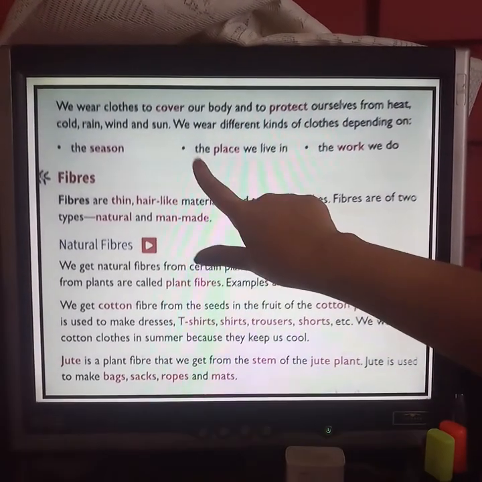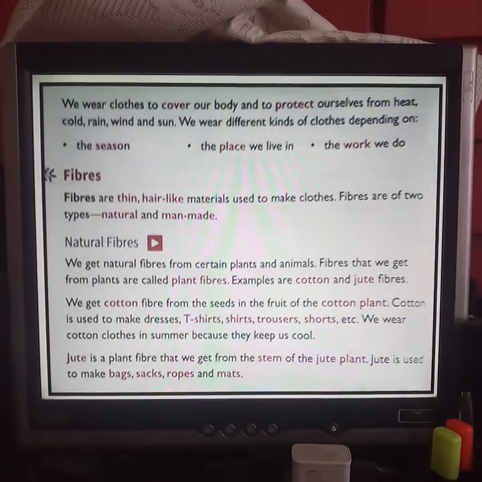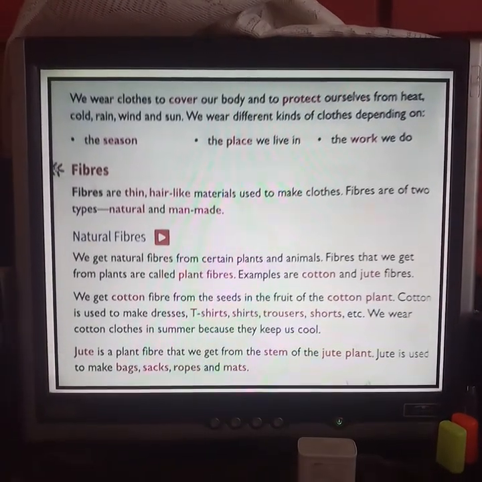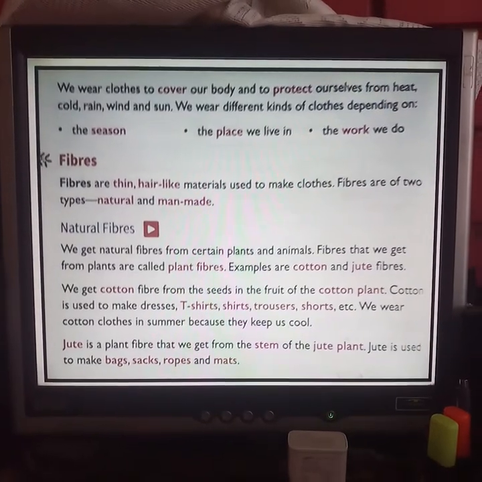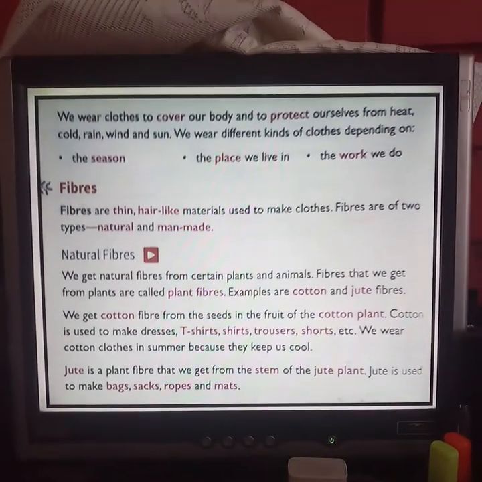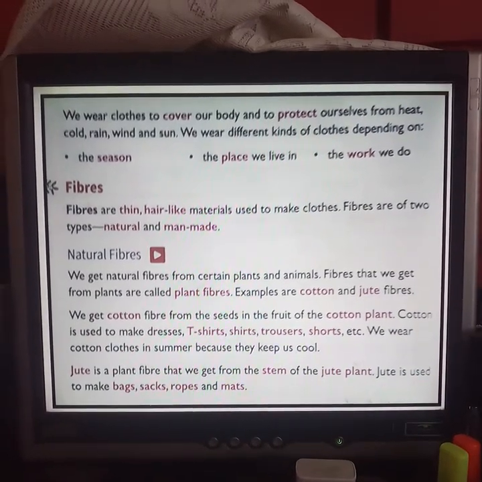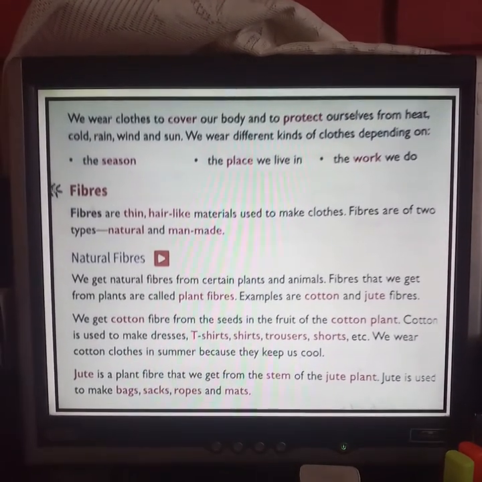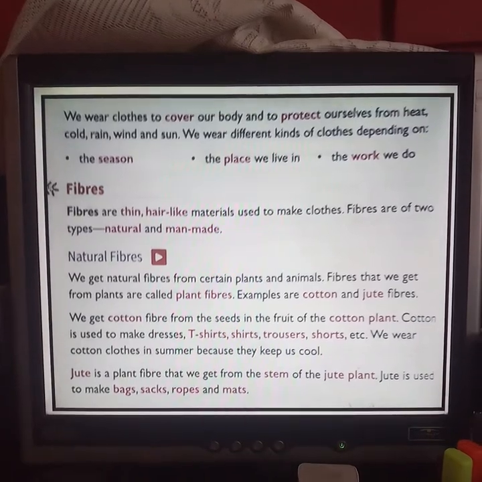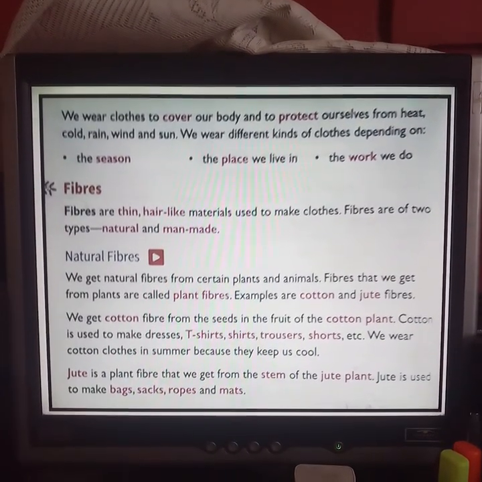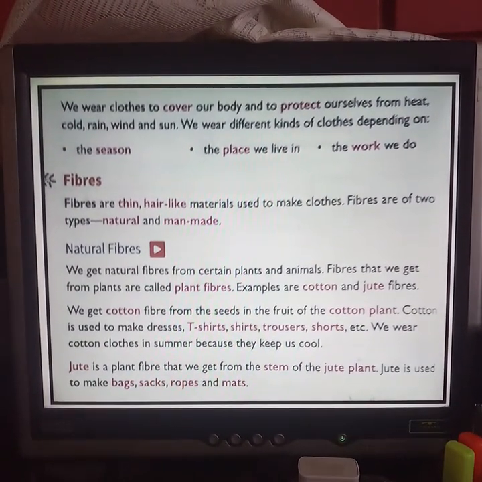Okay. Fibers. Now what are fibers? Fibers are thin hair-like material used to make clothes. Fibers are of two types, natural and man-made. So what are fibers? Fibers are thin thread-like, hair-like materials used to make clothes. There are two types of fibers, natural and man-made.